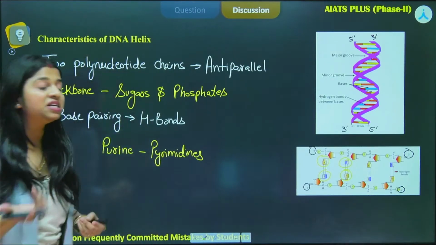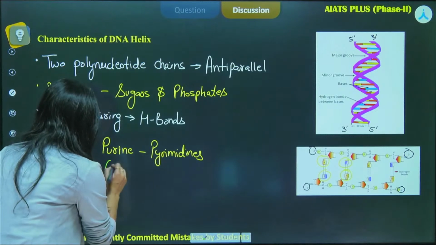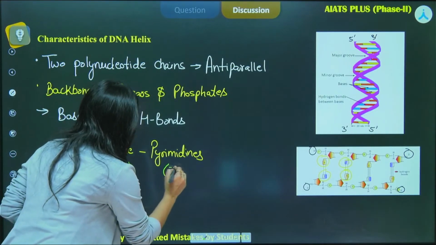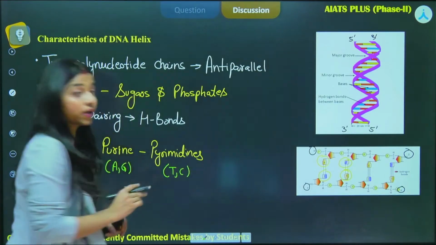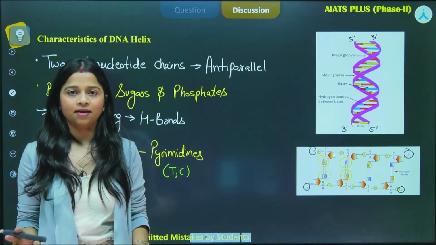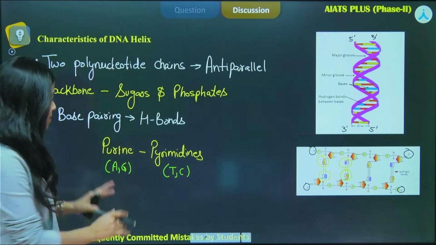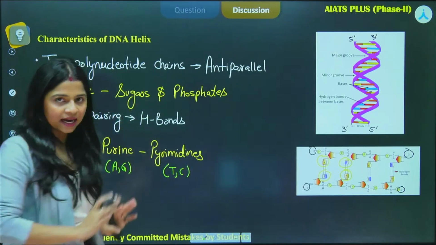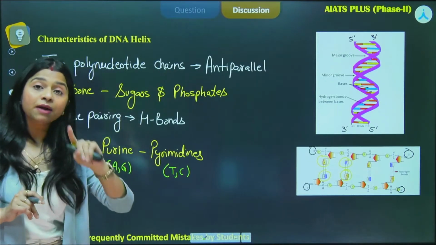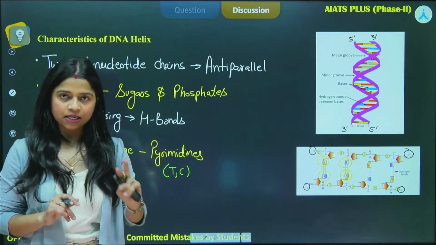We know what are purines and pyrimidines. Purines are adenine and guanine, and pyrimidines are thymine and cytosine, okay? I am talking about DNA here. That is why I am not taking up uracil here, okay? Simply focus on DNA. So, adenine, guanine, thymine, cytosine. So, when the pairing has to be done, it should be between one purine and one pyrimidine, okay?